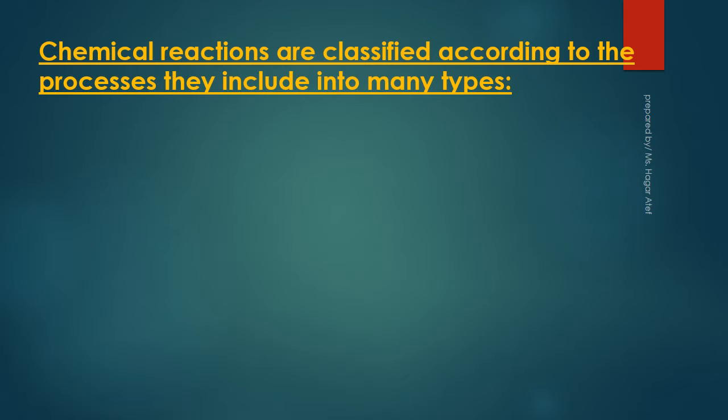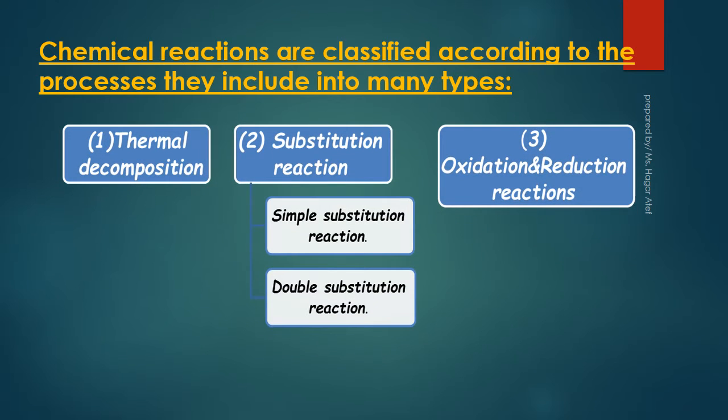Chemical reactions are classified according to the process they include into many types. Number 1, thermal decomposition. Number 2, substitution reaction, like simple substitution reaction and double substitution reaction. Number 3, oxidation and reduction reactions.